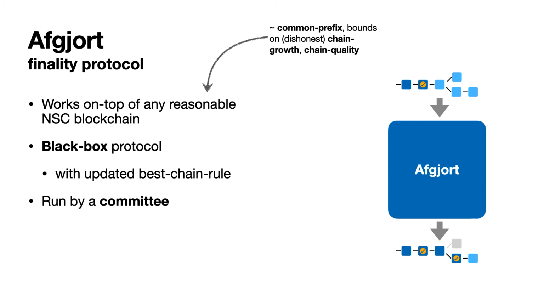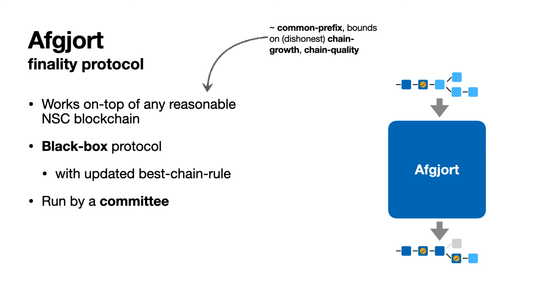Moreover, the protocol can be run by a committee. So, in principle, it's up to you and your use case how to select that committee. If your underlying blockchain is, for instance, a proof of stake protocol, you could select the committee according to stake distribution. But you're free. You could also have a permissioned committee running this protocol on top of an arbitrary blockchain. More details on committee selection are also given in our paper.